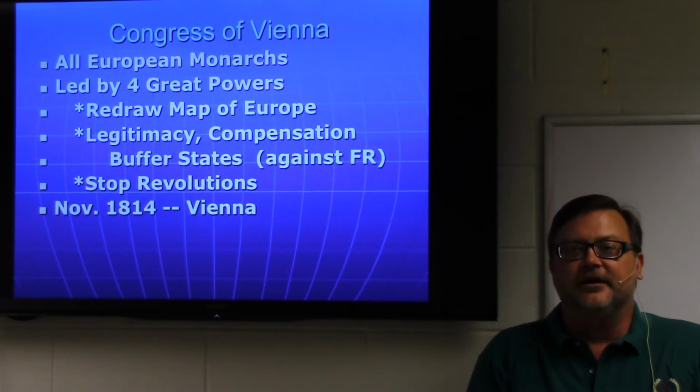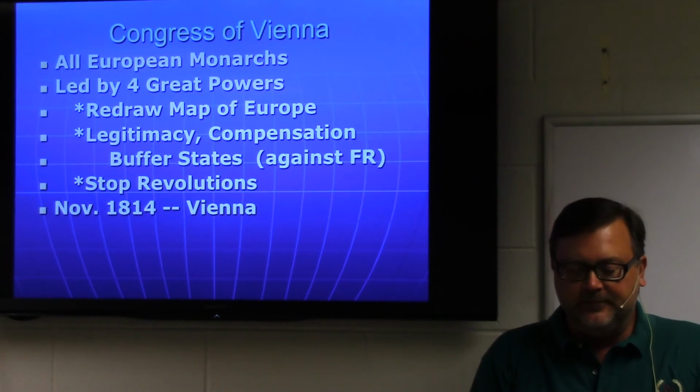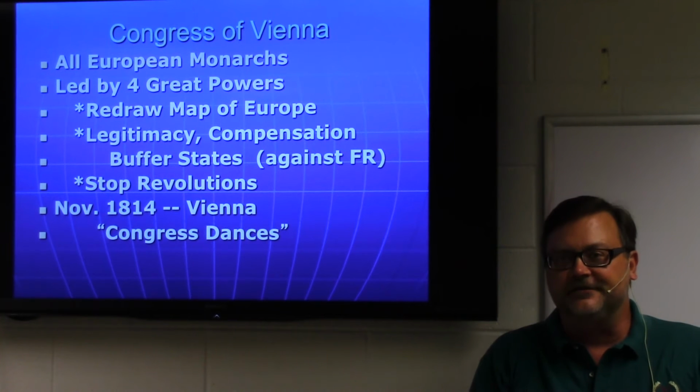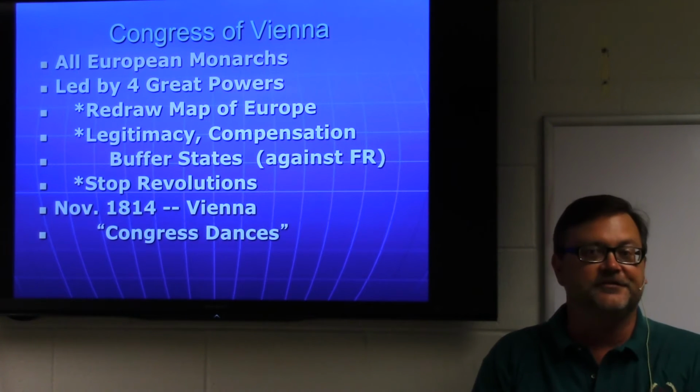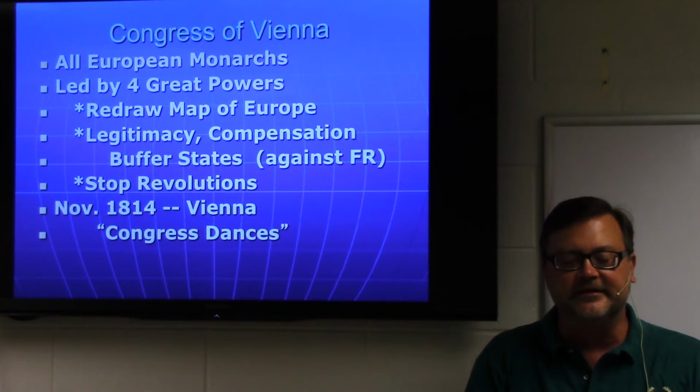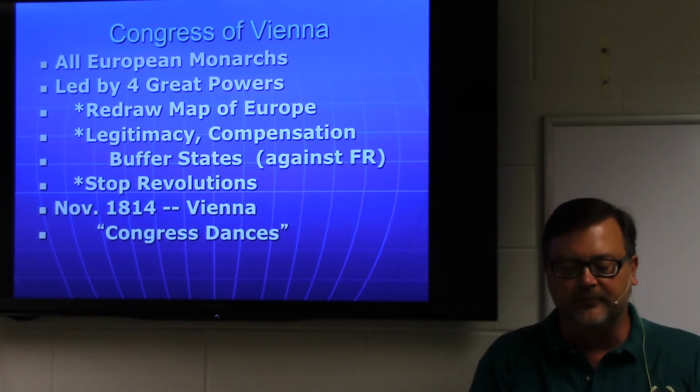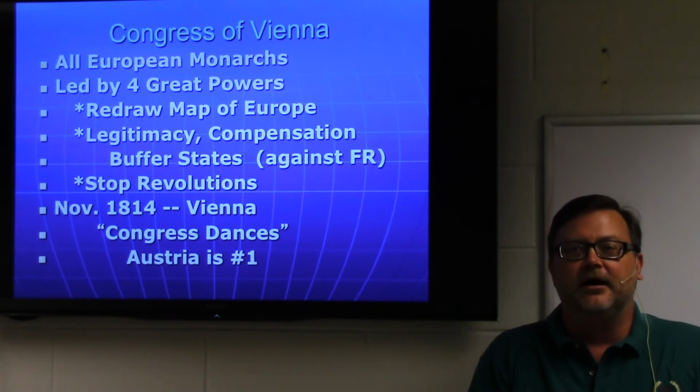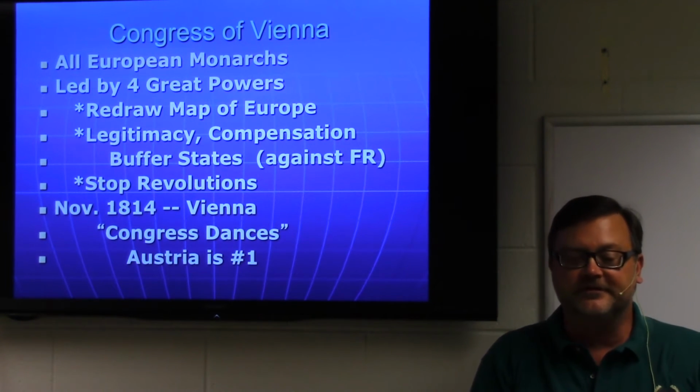So they meet in November of 1814 in Vienna, and it's famous for its dances. Vienna's the city of music and dancing, so there are always nightly dances and music playing everywhere. And meanwhile, the diplomats try to get some work done. I like to point to this to show you, if you're trying to pick a winner in all this, it's got to be Austria.